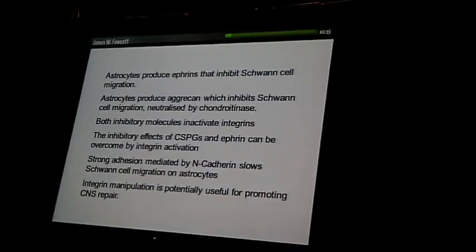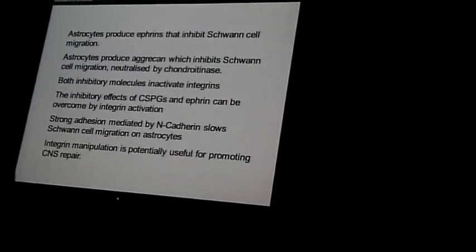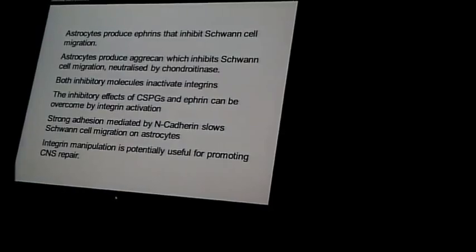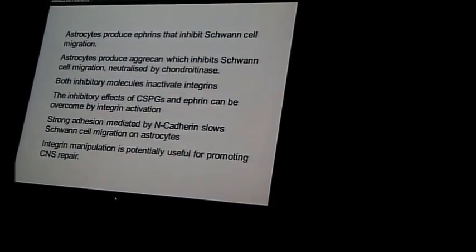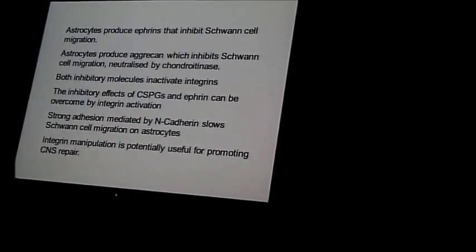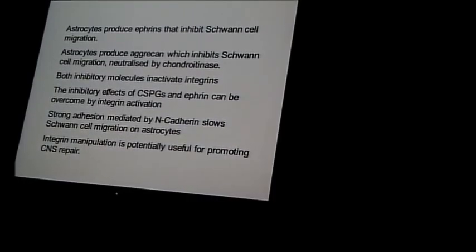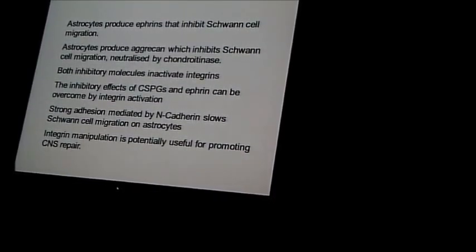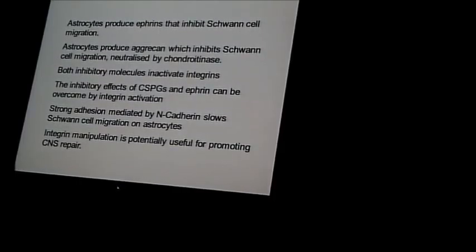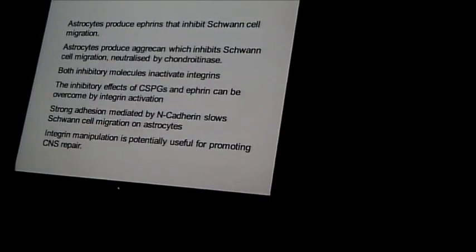These mechanisms are likely to be general, not just to Schwann cells, but to other sorts of transplanted cells. But at any rate, these results point to a number of ways in which you can potentially intervene to alter your transplanted cells or to alter the host milieu in order to improve the integration of transplanted cells.